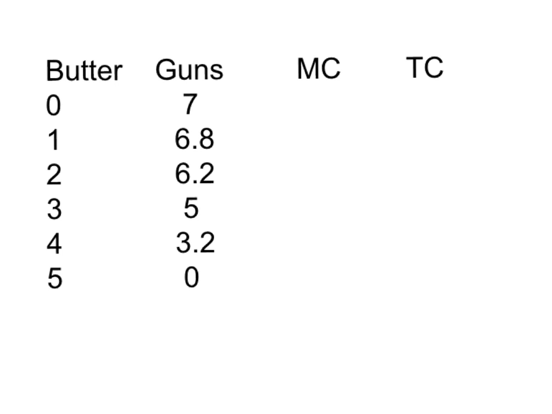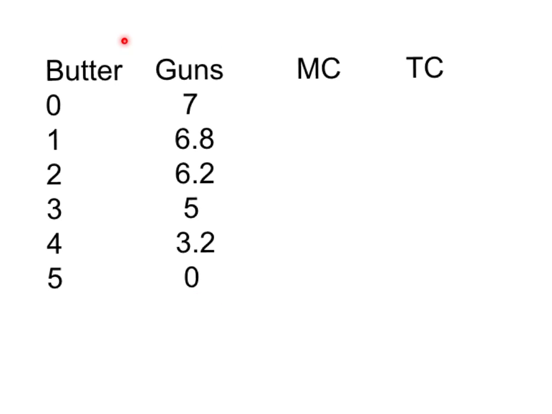If he increases his butter production from 0 to 1, so now he produces 1 unit of butter, that's going to take some time, and it's going to take time away from producing guns. He'll still be able to produce guns, but not 7 guns. He's going to have to give some up. Maybe he's now only going to be able to produce 6.8 guns. And if he produces 2 butter, he can produce 6.2 guns. 3 butter, he can produce 5 guns, and so on and so forth. 4 butter, 3.2 guns, 5 butter, and 0 guns. This would be if he produced all butter and spent no time producing guns.